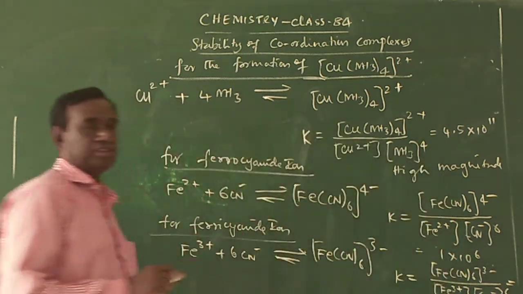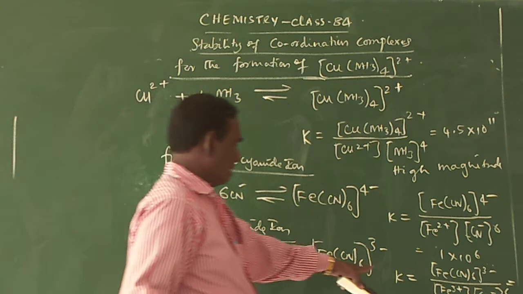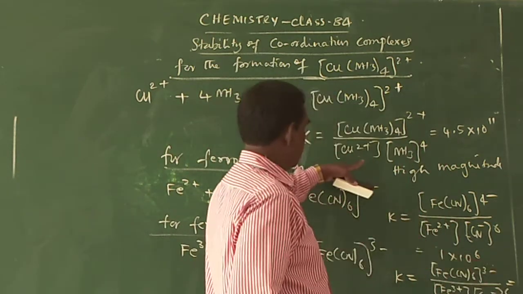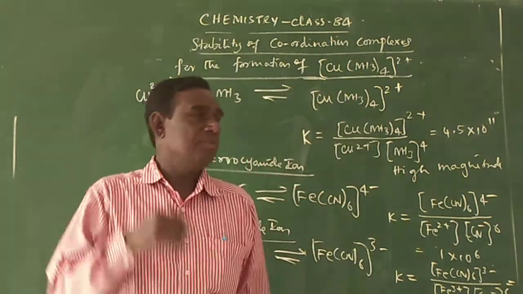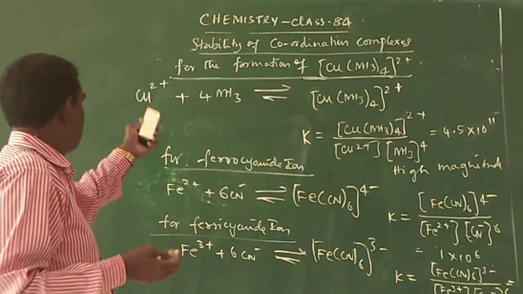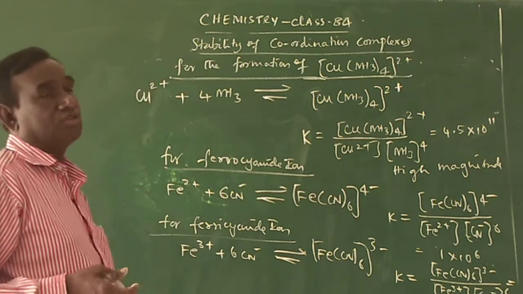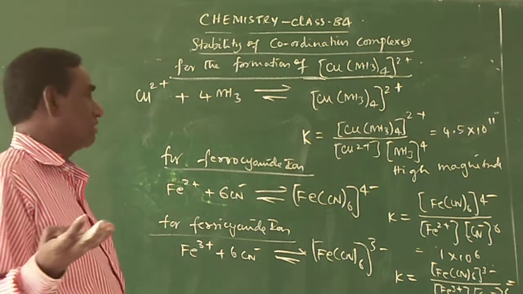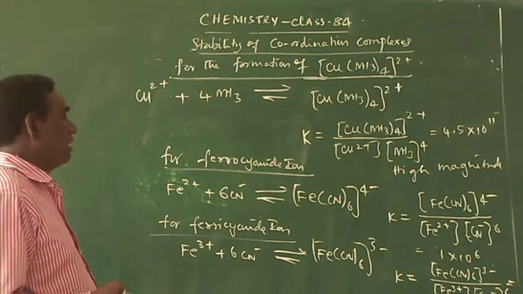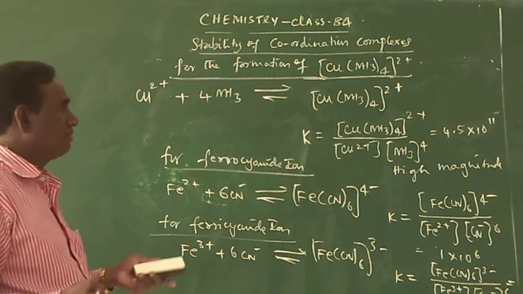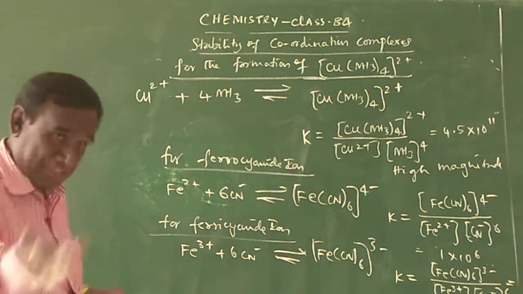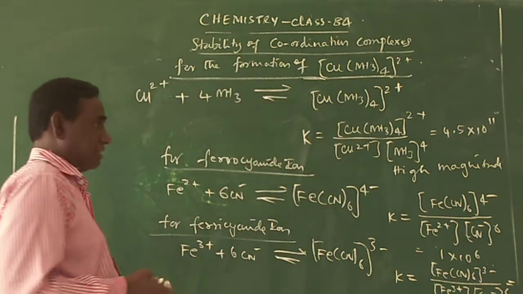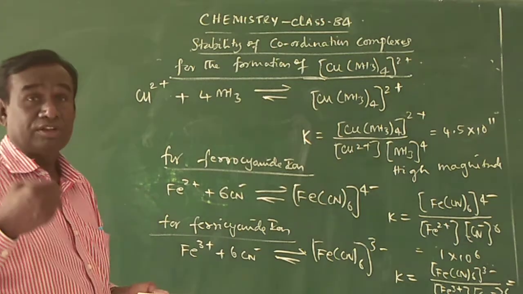1 into 10 power 31. That is the K value, which is nothing but 1 into 10 power 31. It is 1 into 10 power 6. It is 4.5 into 10 power 11. That means the stability constant values are very, very high for the formation of these complex entities. Generally, the higher the value of the stability constant K, the greater is the stability of the complex entity.